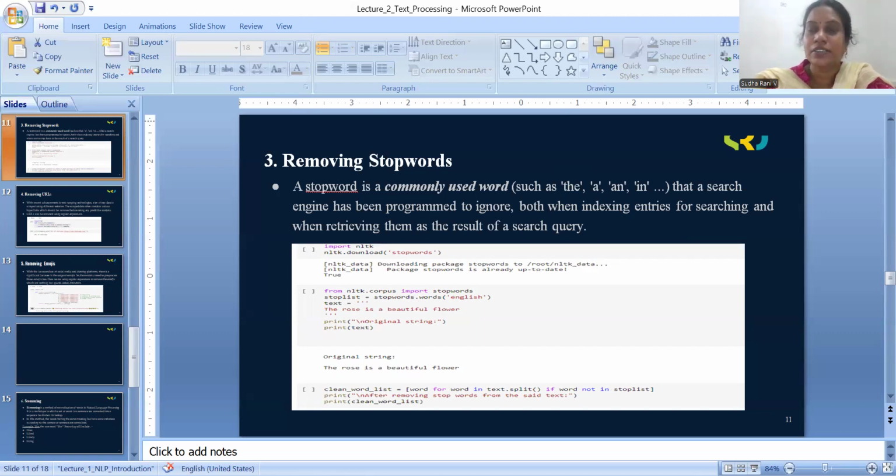A search engine has been programmed to ignore them both when indexing entries for searching and when retrieving them as the result of a search query. I will give you one live example. In the search engines, why the stop words should not be much useful.